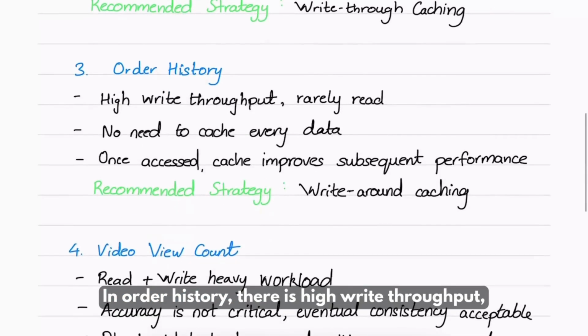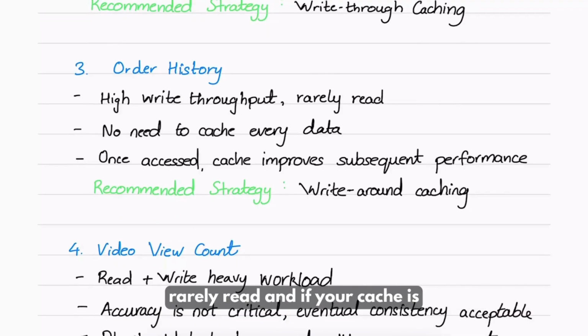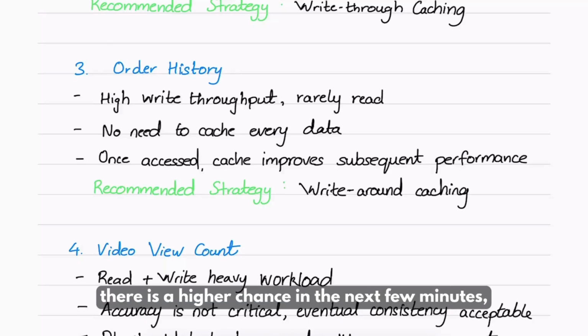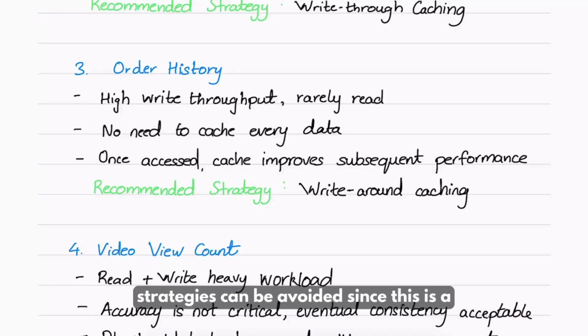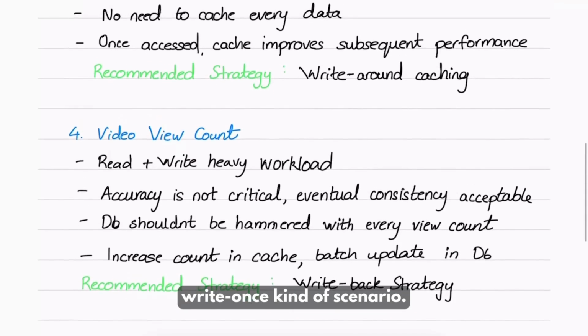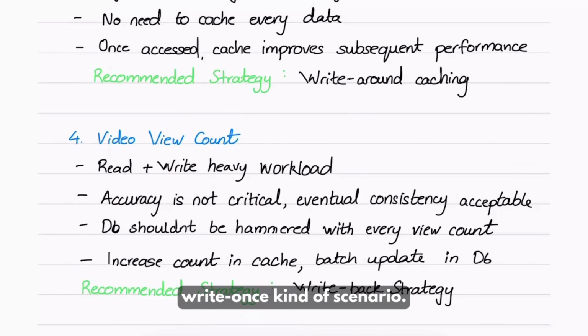In order history, there is high write throughput, it is rarely read, and if your cache is accessed, it improves subsequent performance. So for example, if you go to my orders, there is a higher chance in the next few minutes you are going to access it again. So in this, write around caching makes more sense. Other strategies can be avoided since this is a write once kind of scenario.